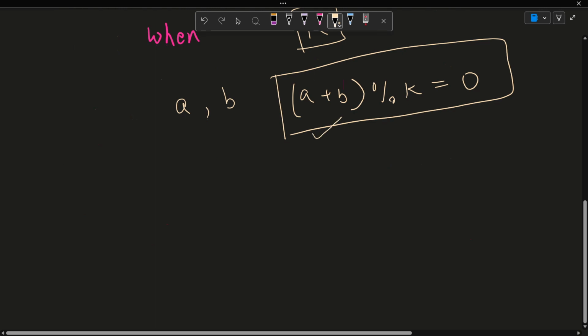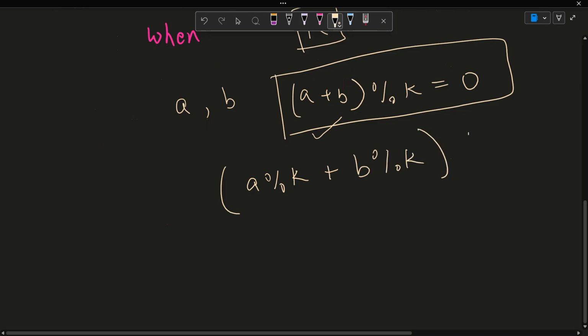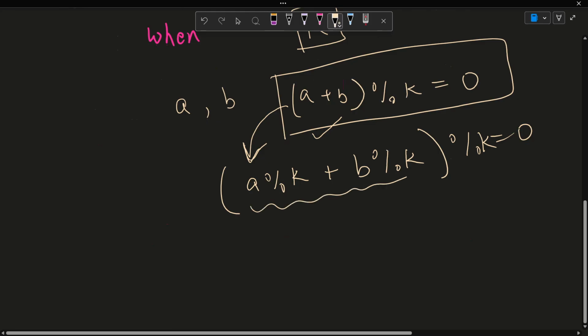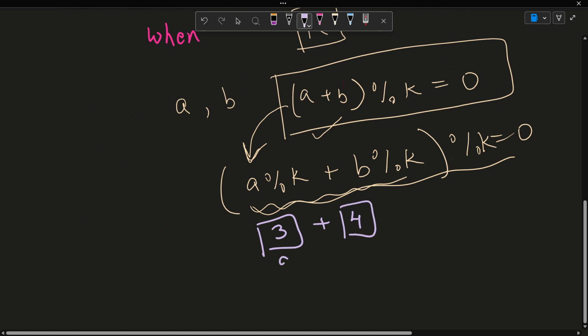Now if I do this, you would realize that (a modulo k plus b modulo k) whole modulo k is also 0. It does not exactly mean anything more, but this is true, so this is also true. Basic modular arithmetic, right? Let me give you an intuition why this is true. You have a number, let's say 3, and a number 4, a and b, and you have to check the modulo operation with k, which is equal to 7, let's say.